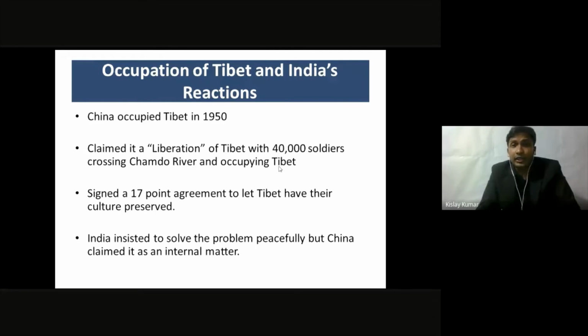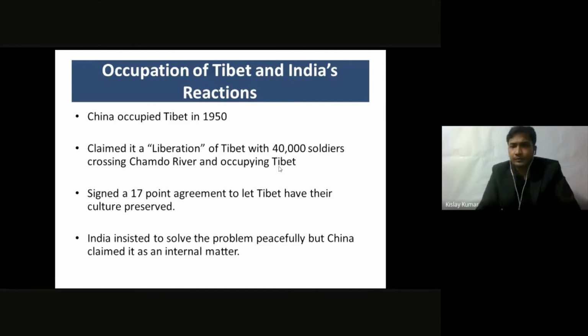So Nehru and Gandhi, they were very peaceful people. They did not want a war. So following the Gandhian principles, our first Prime Minister, Jawaharlal Nehru, said that we don't want a war. We will try to solve it peacefully. We'll try to solve it diplomatically by talks. So he insisted that there should be talks between India and China in regards to